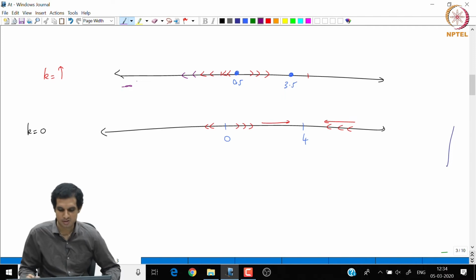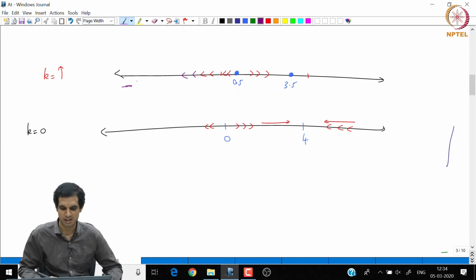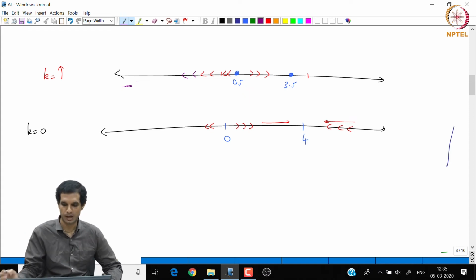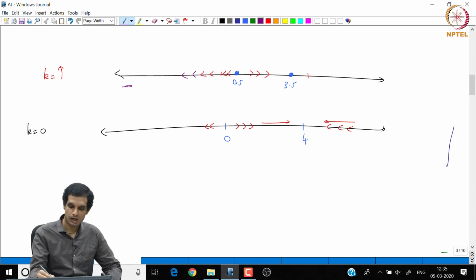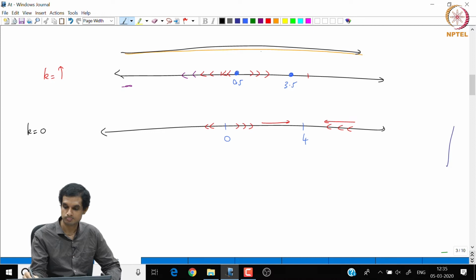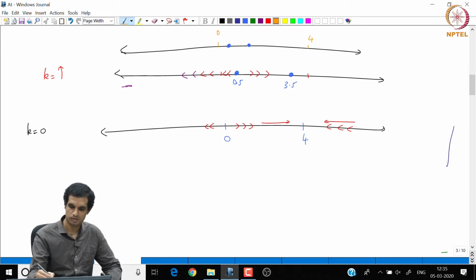This reflects that our model is not that good. Of course, I didn't expect an accurate model because I just want to explain the overall view. I don't want to give an accurate model. So we see that as k increases further, these two equilibria get even closer, which becomes worse. They become very close now. So this is again 0 and this is 4.